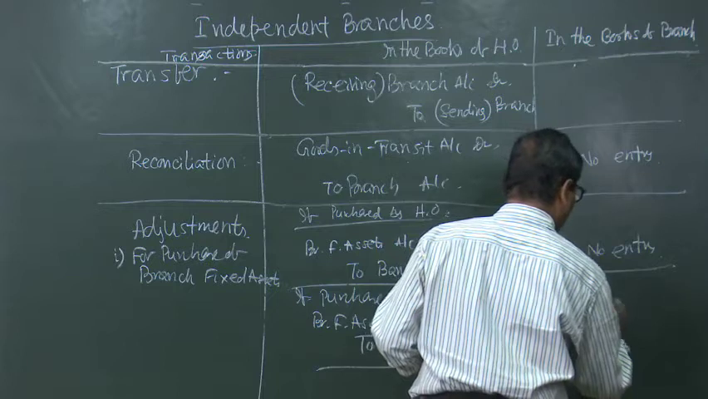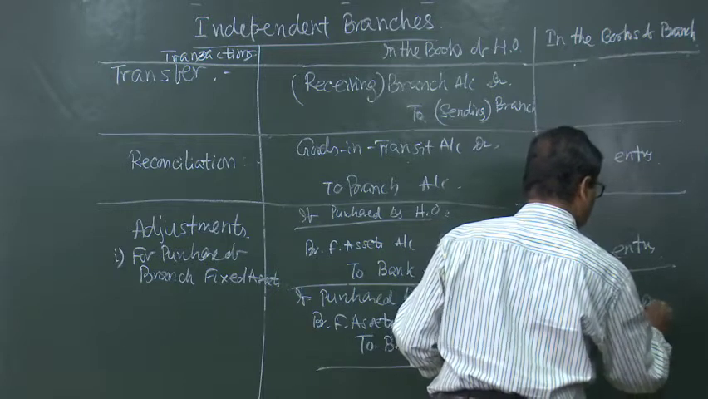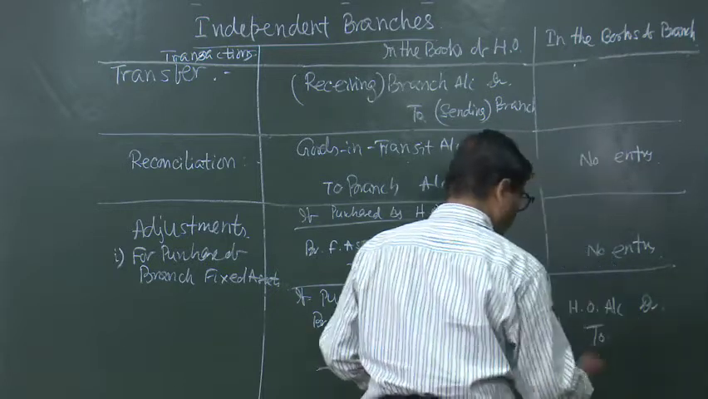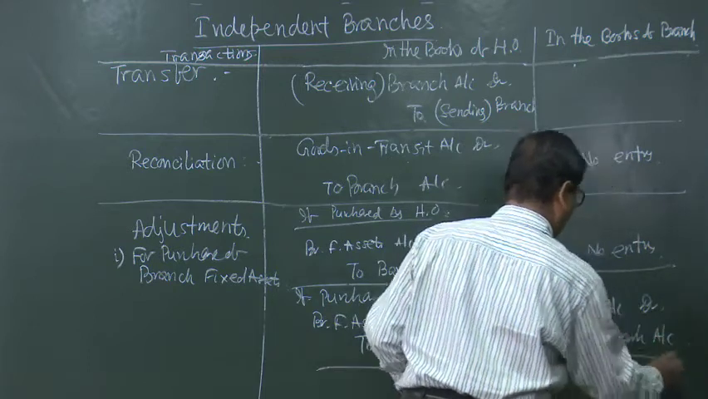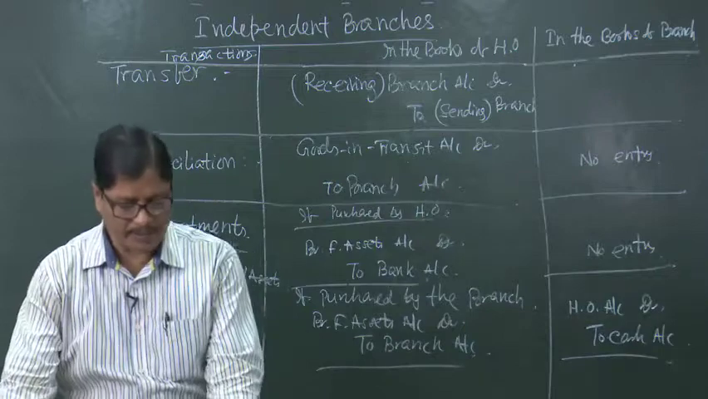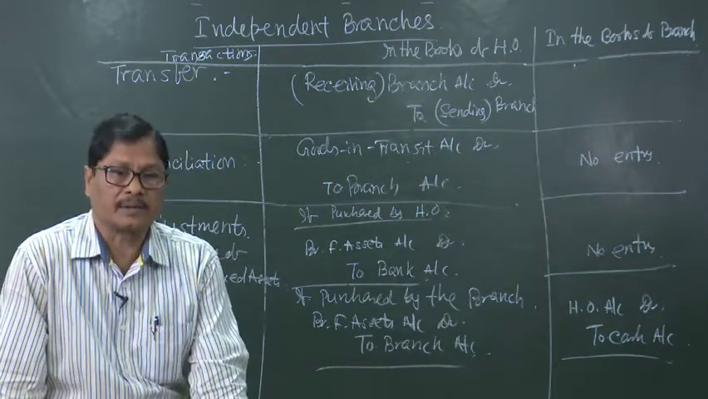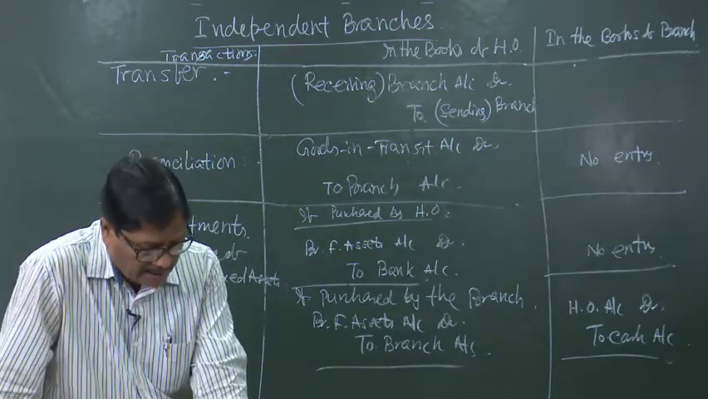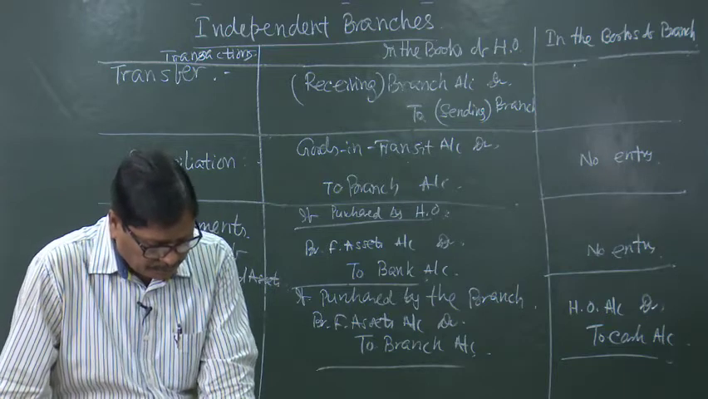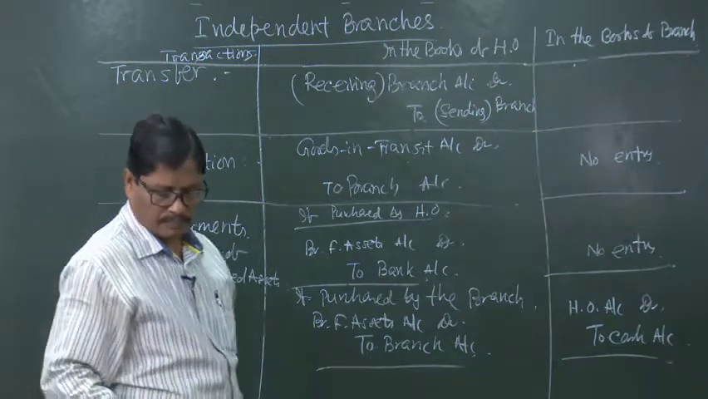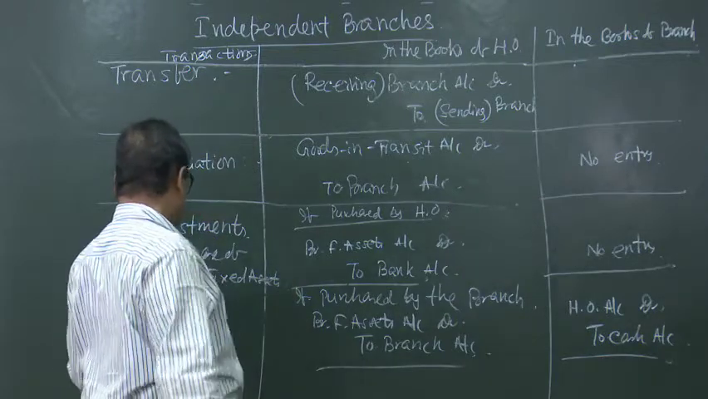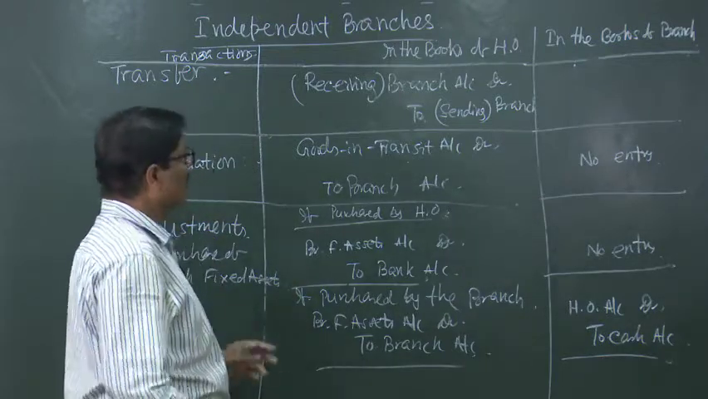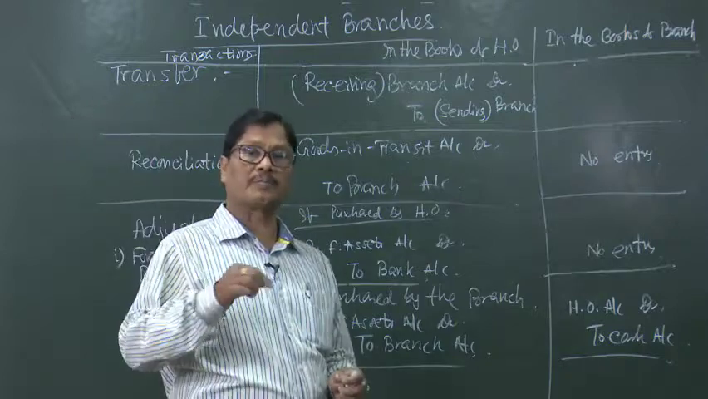So, head office account debited to cash account or bank account. They can write this entry, head office account debited to cash account. Then, you have passed all the entries regarding the purchase of fixed assets. Now, we will go to the depreciation of these fixed assets.